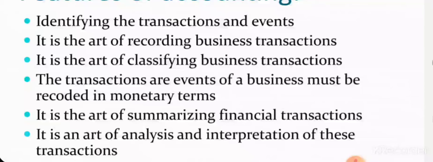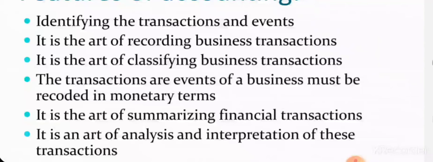We will be only recording those transactions in accountancy, only mentioning those transactions in which money is involved. So first we have to identify which are the transactions in which money is involved.